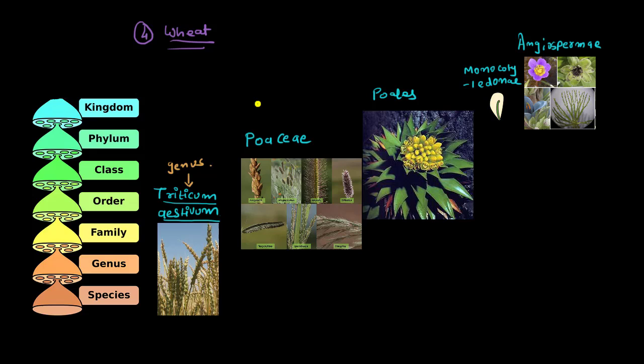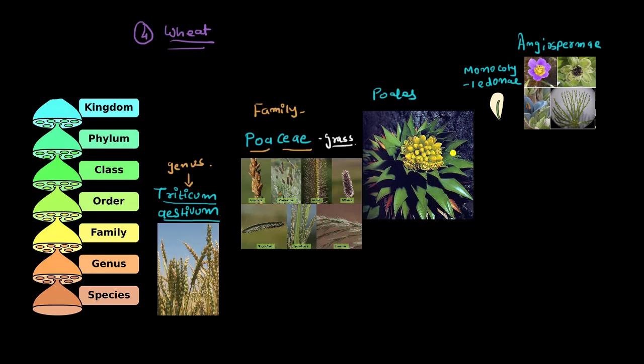Then if you come to family, it's called Poaceae. You just have to name it in an Italian way, like Poaceae family. Okay, so as you can see, there are different kinds of grass. Whoever has this grass kind of appearance is put together in family Poaceae.